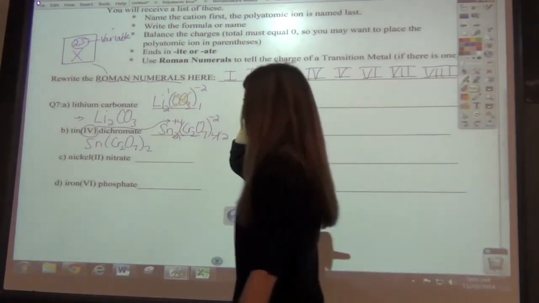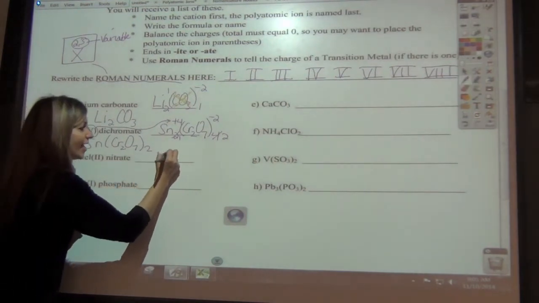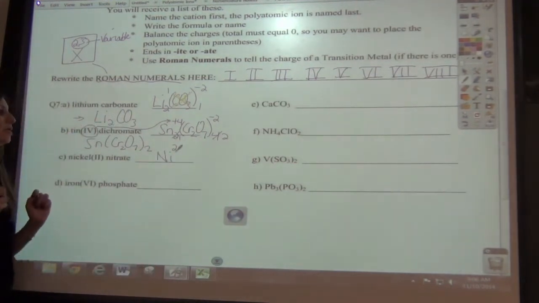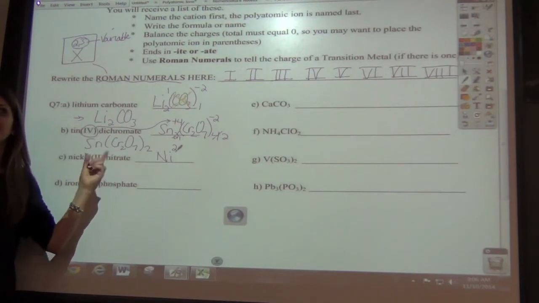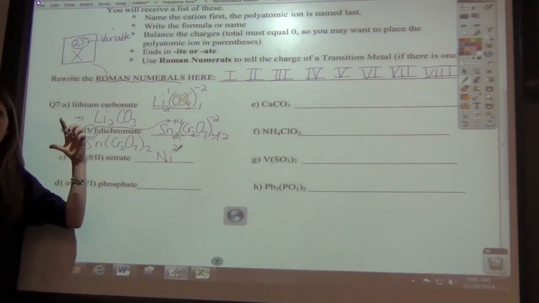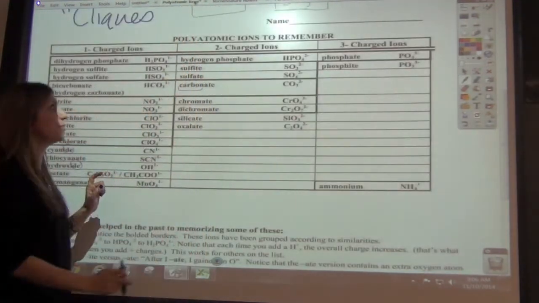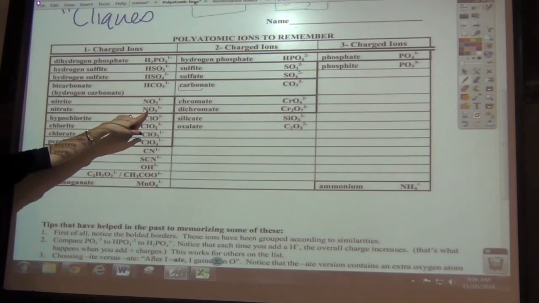Nickel 2 nitrate. So nickel's symbol is what? Ni. It's not N because that would be nitrogen. What is this 2? The charge. Perfect. That's the 2 on top. Okay, so now I want you to find, it's not nitride, it's nitrate. If it's an "ate" or an "ite," you're looking on your chart. Okay? So everybody find nitrate, and on the count of 3, tell me what you found. 1, 2, 3. NO3. Awesome, right there, NO3, -1.